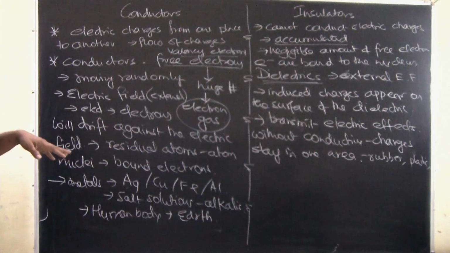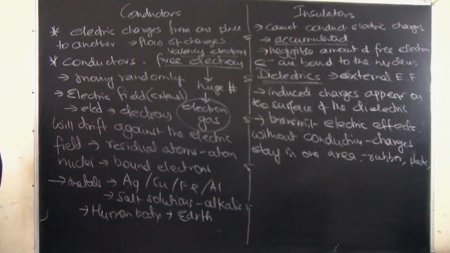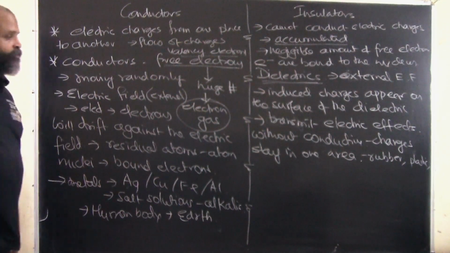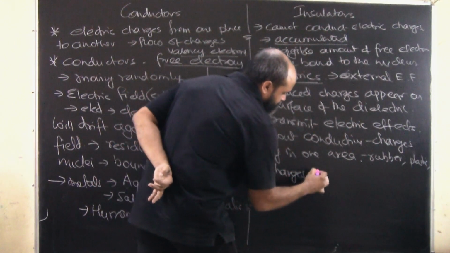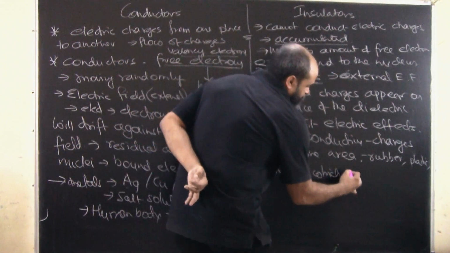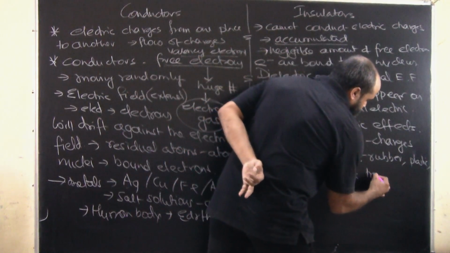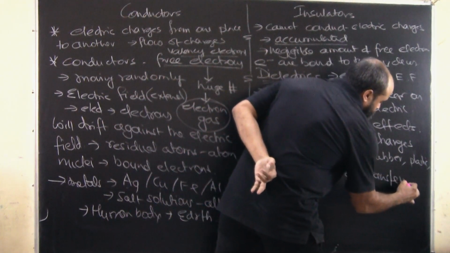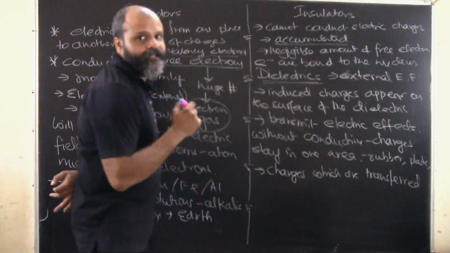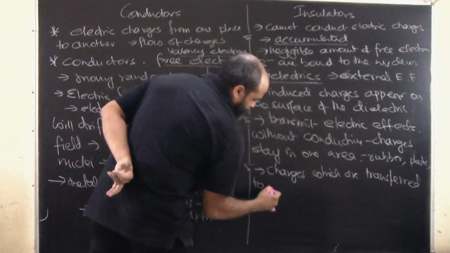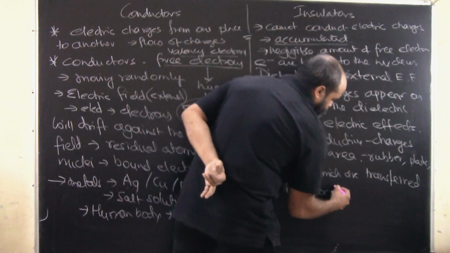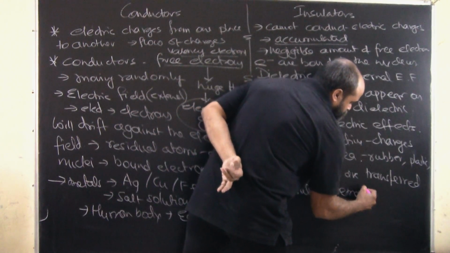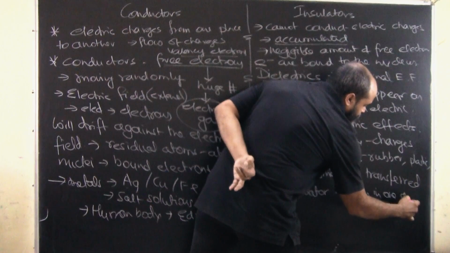So charges transferred to an insulator remain in one area.